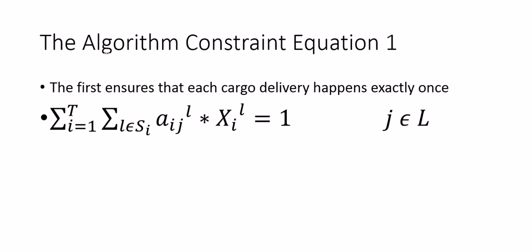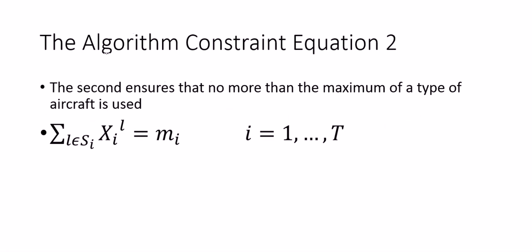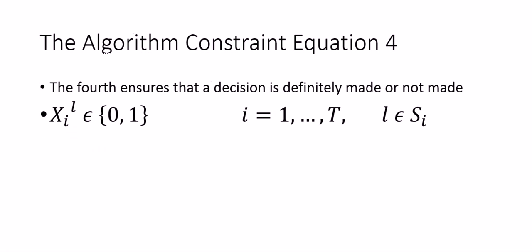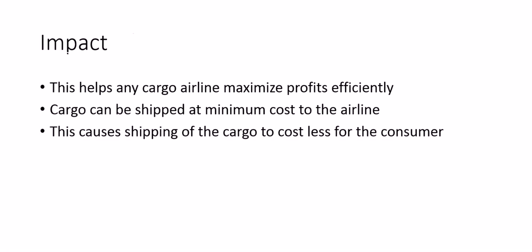So the first constraint equation ensures that cargo delivery happens exactly once. The second ensures that no more than the maximum of a type of aircraft is used. The third ensures that the schedule spans 1 day, and the fourth ensures that a decision is definitively made or not made. The impact of this algorithm is it helps any cargo airline maximize profits efficiently.